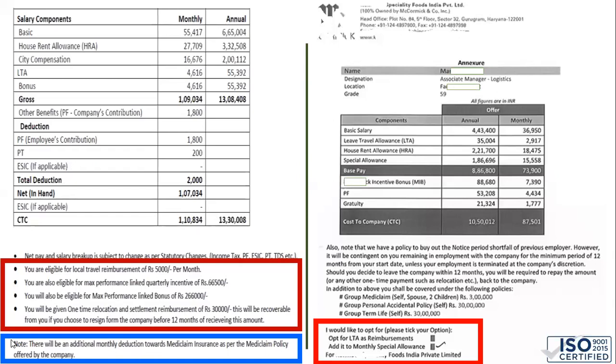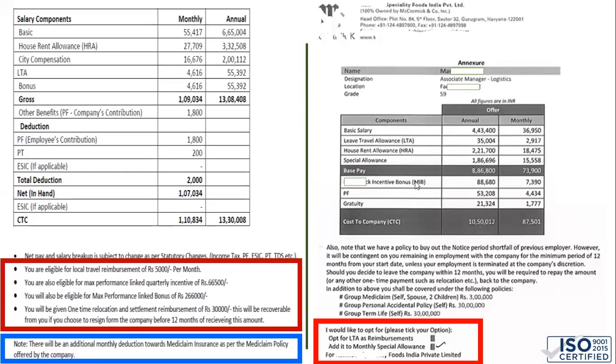But in this blue box, if you notice, the company is saying that there will be an additional monthly deduction towards the medical insurance as per the Mediclaim policy. So the net take home salary given over here is not the final net take home salary of the employee, right? There would be a further deduction from this take home salary. So always check the offer letters very carefully.